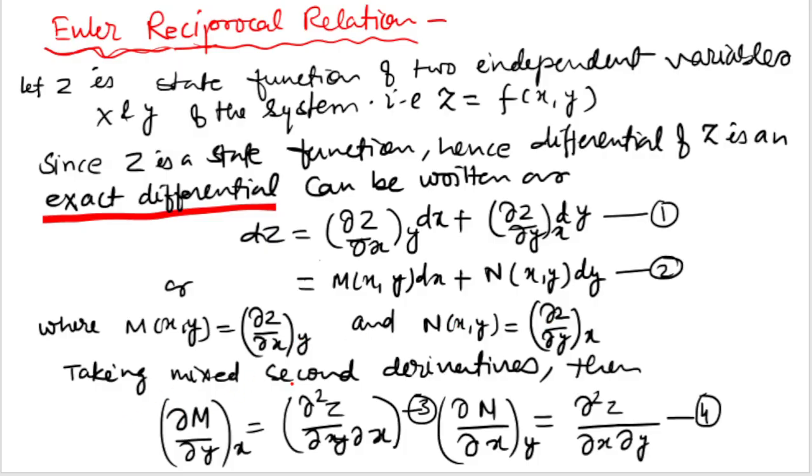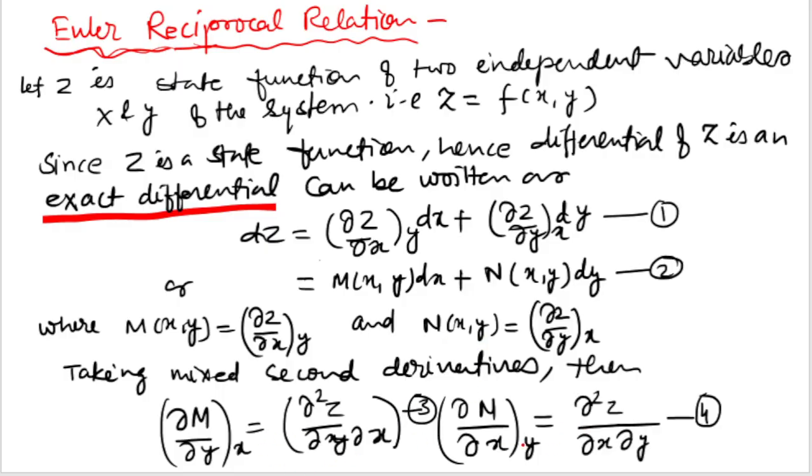Now taking the mixed second derivative, we will get this third equation, and similarly, taking the second derivative of N(x,y), you will get this.